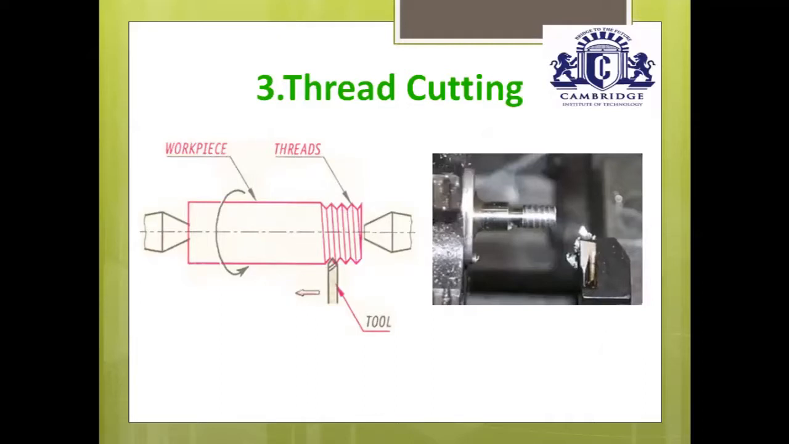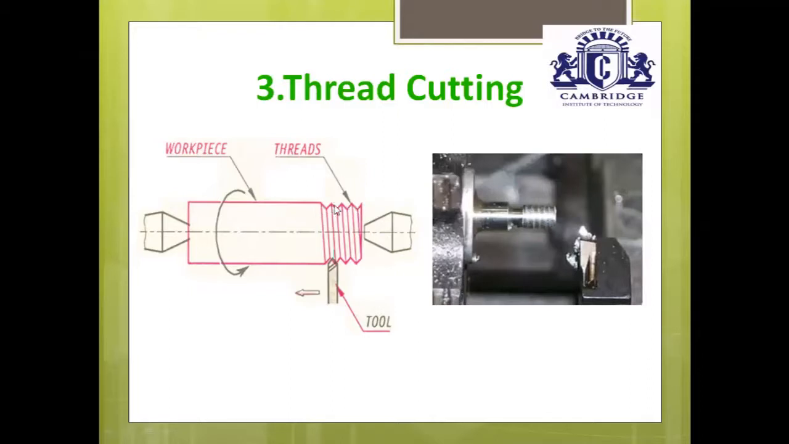Next operation, a very important operation, is thread cutting operation. I think you already know what a thread is. A thread is nothing but a helical ridge or helical groove produced on cylindrical objects. These are all called threads. There are different types of threads: V thread, square thread, rectangular thread. These are the shapes of the threads.